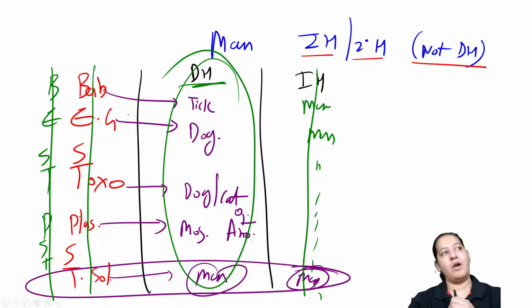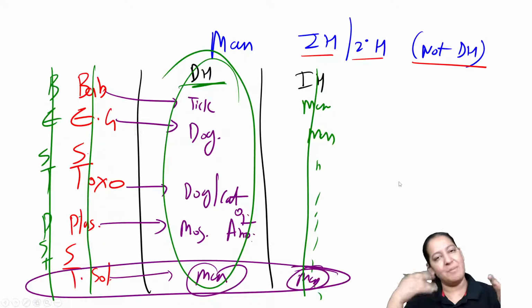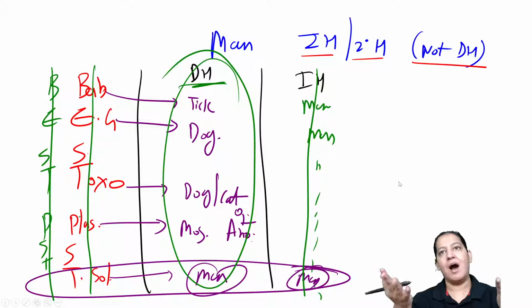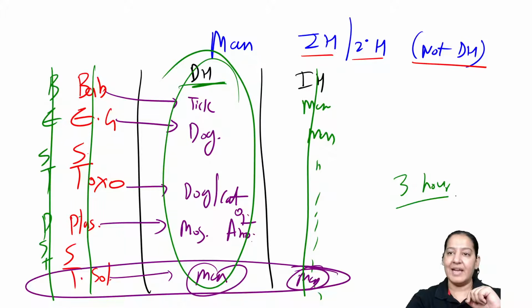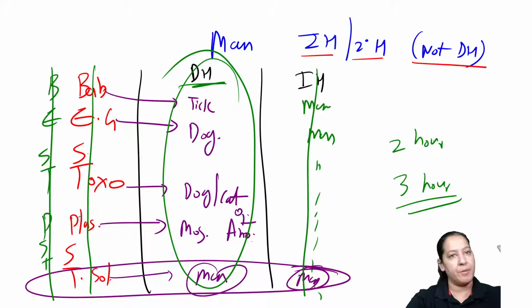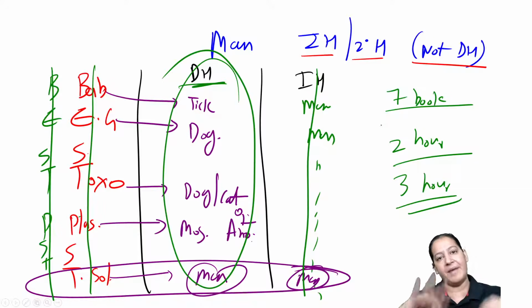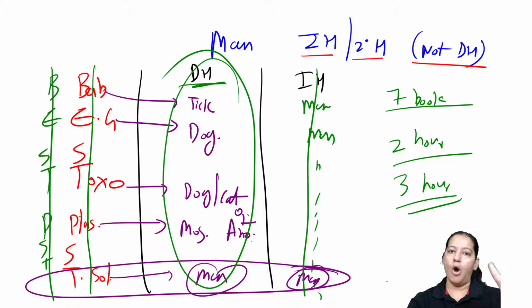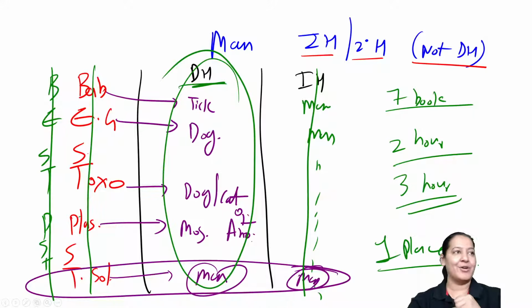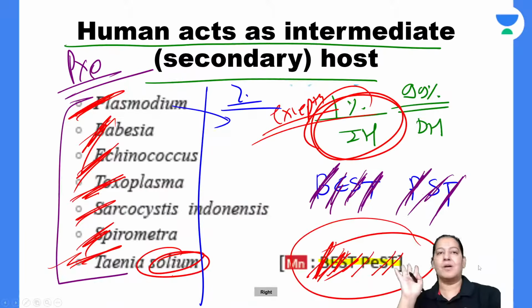I want appreciation from all of you. I feel that I'm doing hard work to simplify the concepts for you. It really needs hard work to take a class for 3 hours. At least I have to give 2 hours before the class to prepare all this material. I have opened 7 soft copies of books, compiled the mnemonics from all the books at one place, gathered them in a PPT and presented them in front of you, so that you get everything at one place, that is on Unacademy. So this is really hard work. You should give appreciation. Should I proceed ahead? So this was the mnemonic.